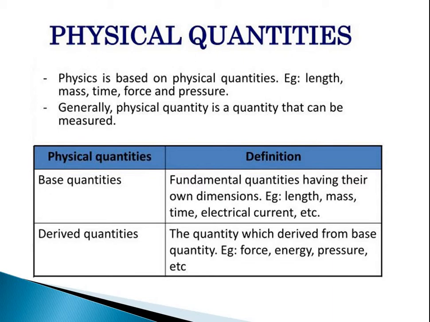Velocity and acceleration are derived using the basic quantities of length and time, and that is called derived quantities. So basically the basic quantities are length, mass, time, temperature and electric current.